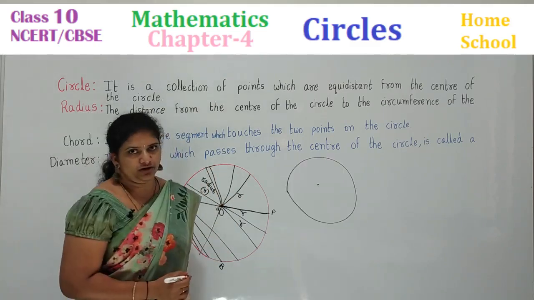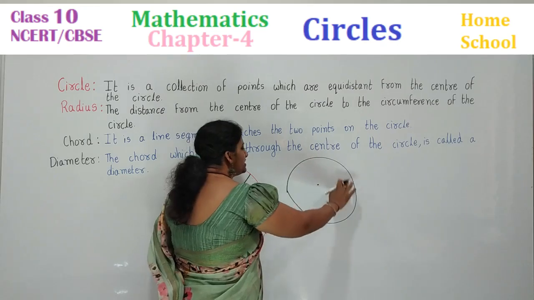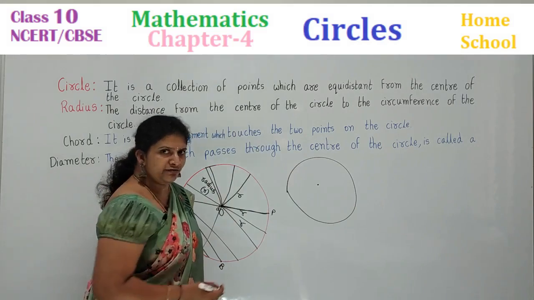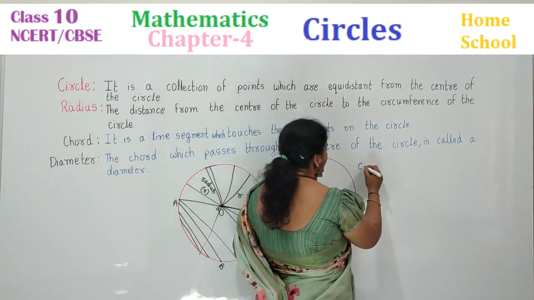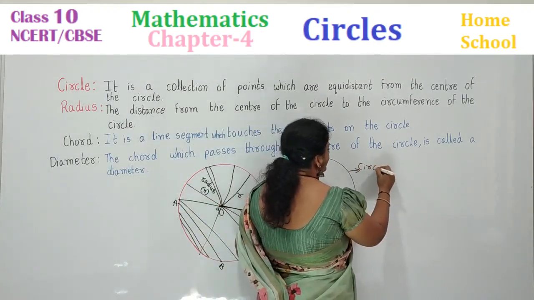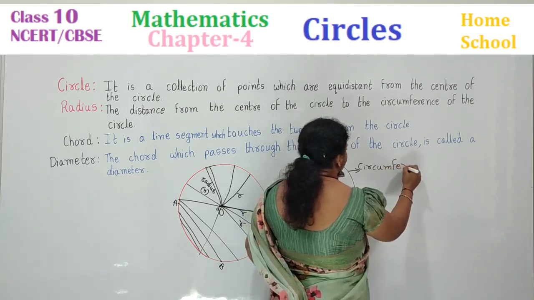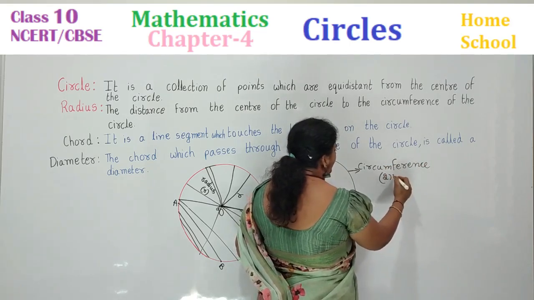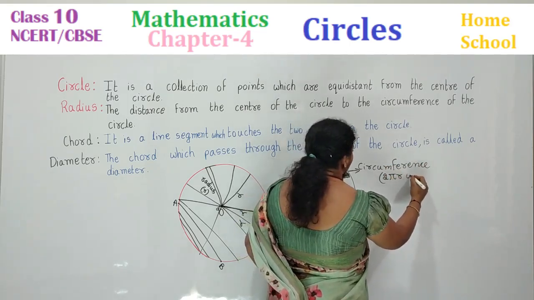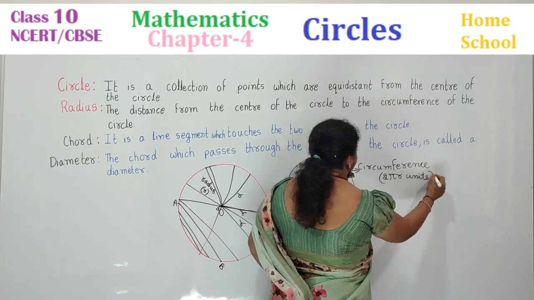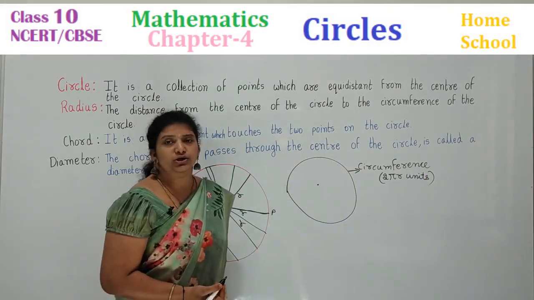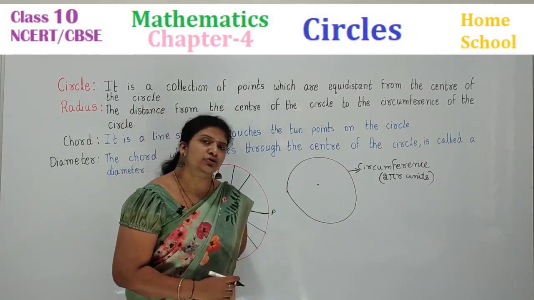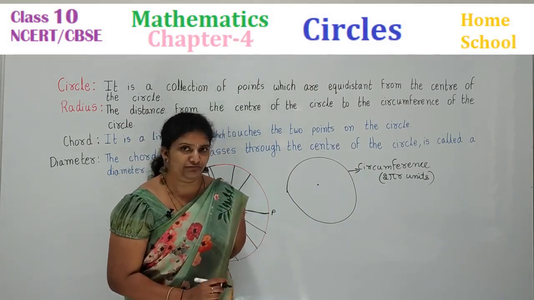Another circle I have drawn here. So, what is this outer ring called? Circumference. We know that. So, let us write the formula for it. The outer ring is called the circumference of a circle. What is the circumference of a circle? The formula is 2 pi r units, where r is the radius and the pi value is 22/7 or 3.14.